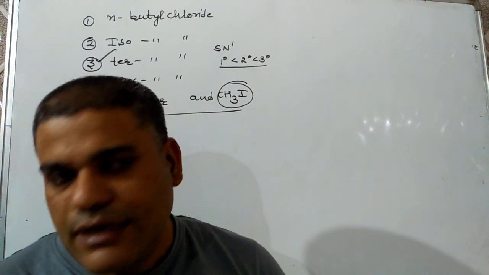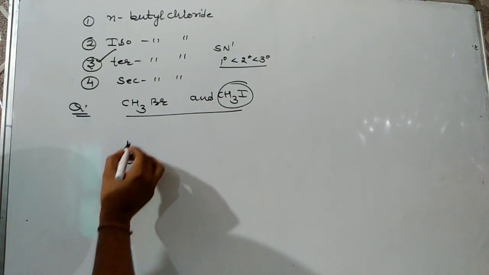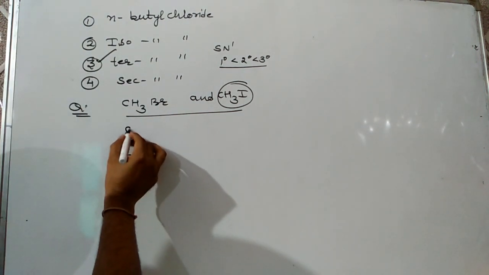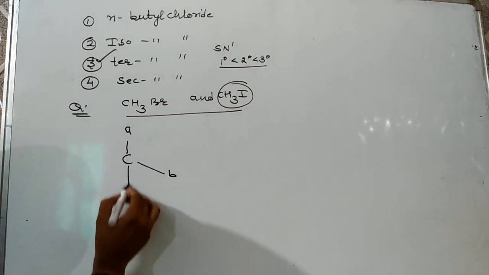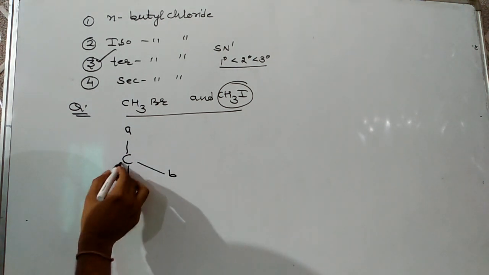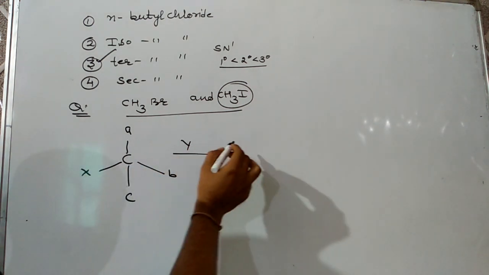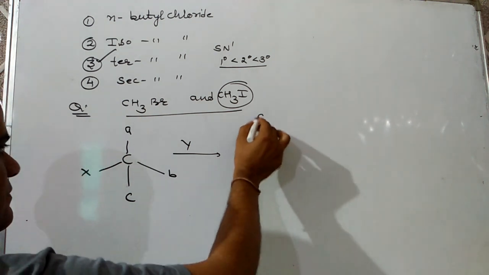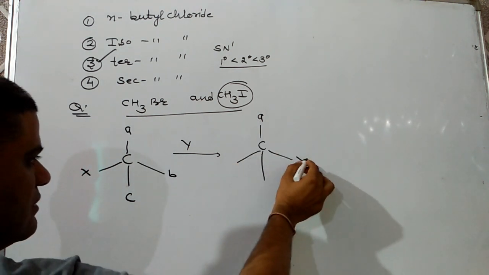Next question may be, a molecule is given with A, B, C and X, and X is going to be replaced by Y, and the products formed are these.